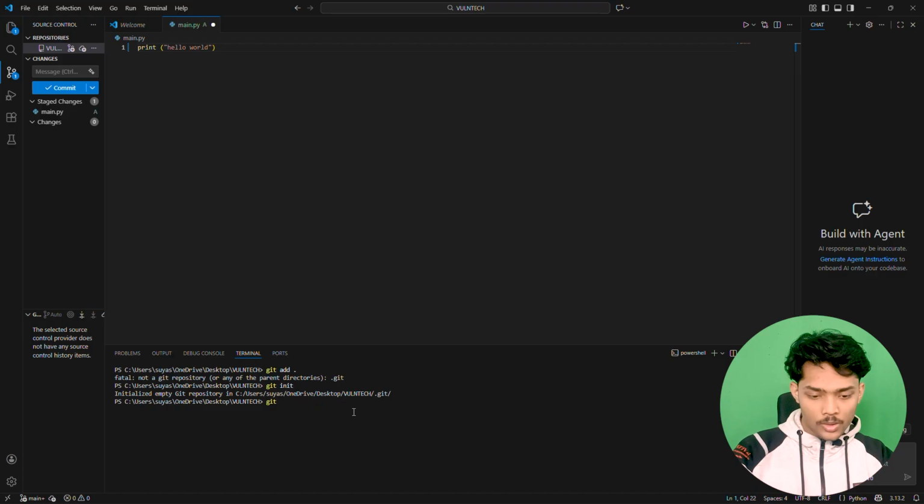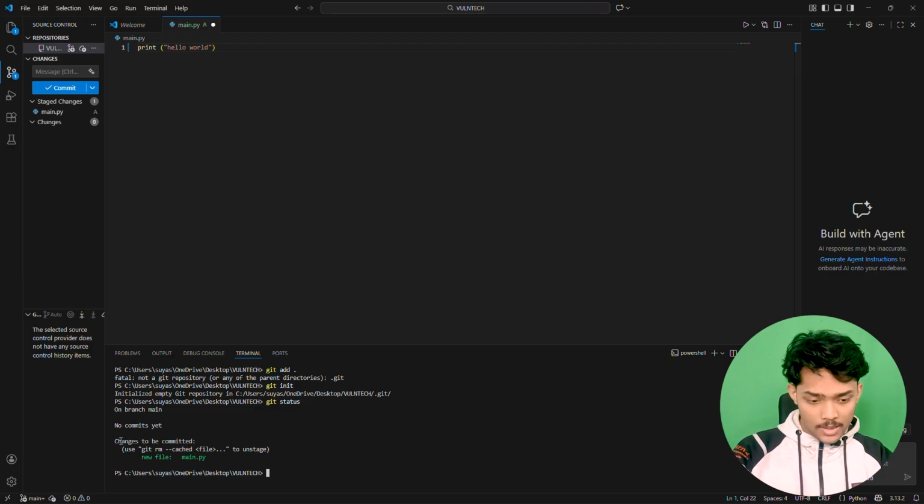So just remove this, and if we type git status now, which is the command to check the status of our current file, and hit enter, you can see no commits yet on branch main, but changes to be committed. That means we have to commit this file.